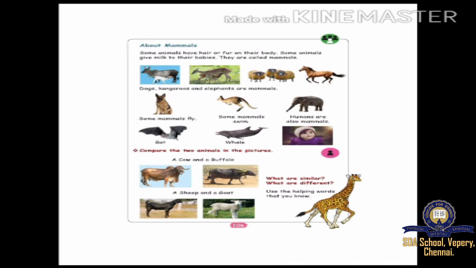Okay, can you understand, children? Some animals give milk. These animals are called mammals. See, the cow is giving milk to the calf. Deer is feeding its kids. Like that, horse also will feed, sheep also will feed, dog also will feed, elephant also will feed, and the kangaroo also will feed. These are mammals. It does not lay eggs.